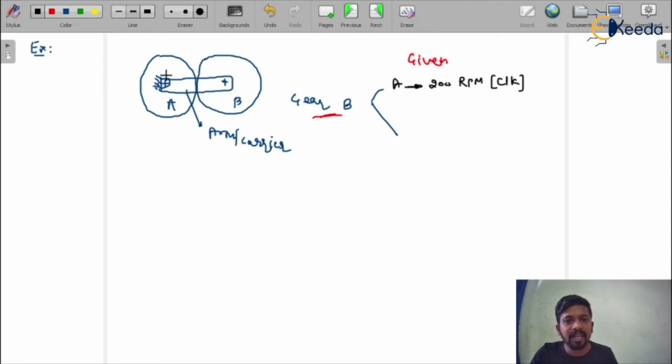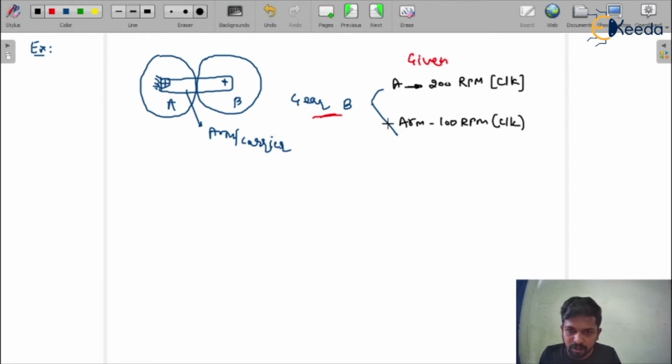Okay, if the direction is clockwise, and B is in rotation with respect to A, that means the arm is also having a rotation. Yes or no? So I'm just writing here that you can consider the arm is having 100 RPM clockwise.